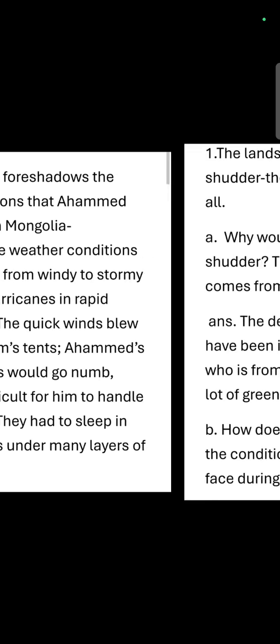Unpredictable weather conditions that changed from windy to stormy to howling hurricanes in rapid succession. The quick winds blew away the team's tents. Ahmad's gloved fingers would go numb, making it difficult for him to handle the camera. They had to sleep in sleeping bags under many layers of blankets. Now, the second question. Why is the weather described as the only point of interest?